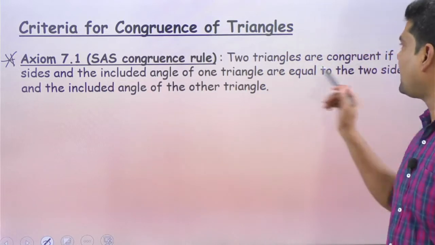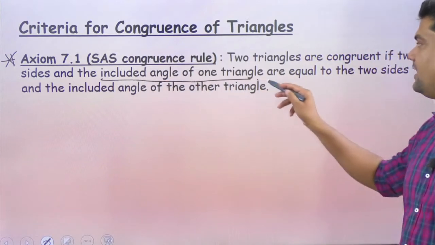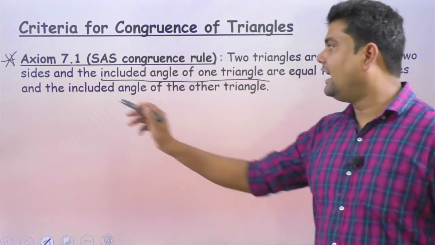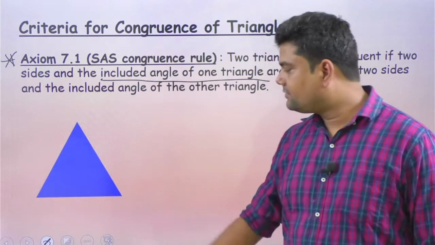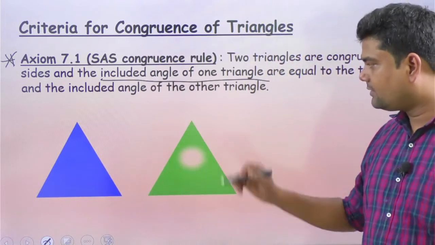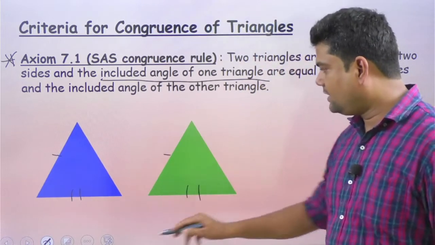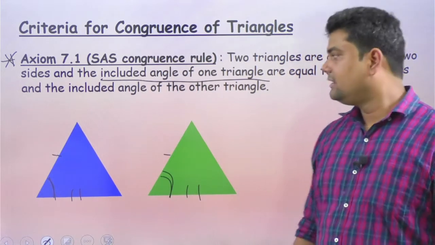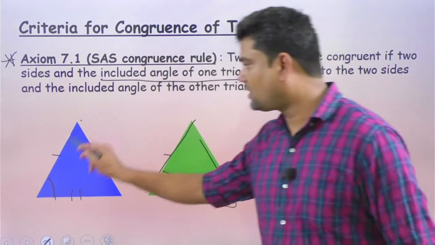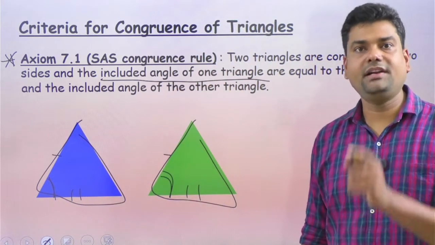So the axiom is: two triangles are congruent if two sides and the included angle of one triangle are equal to the two sides and included angle of the other triangle. As you can see here, we have a triangle and we have one more triangle. If any two sides are equal and the angle just in between them is equal, then yes, the two triangles are congruent. So that is our axiom number 7.1.